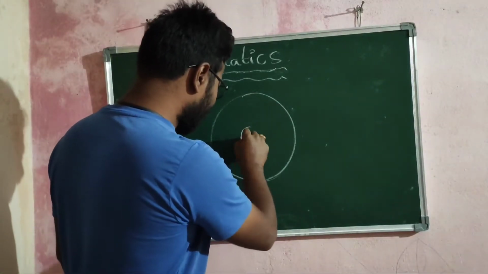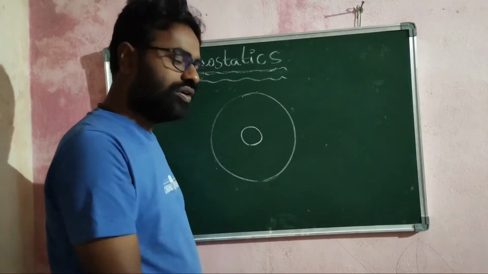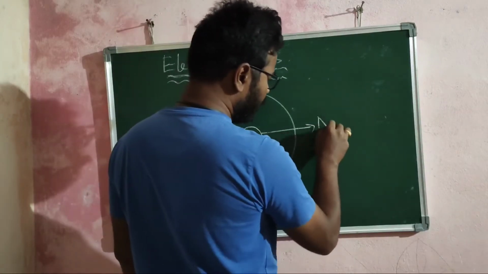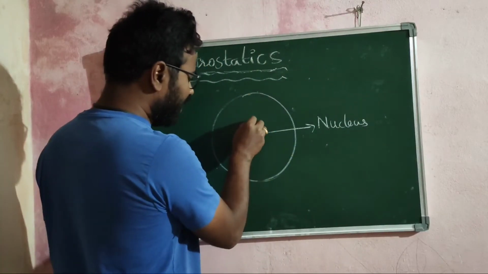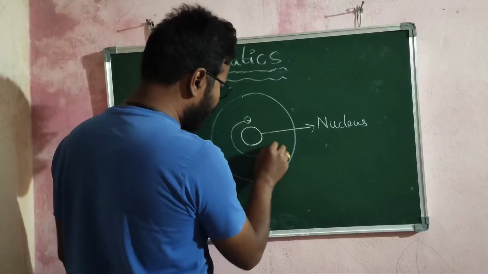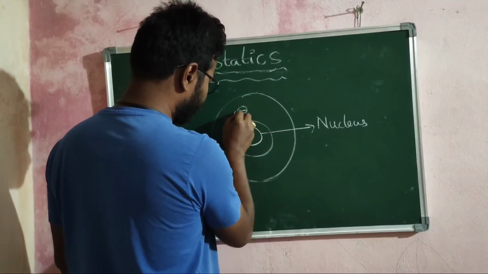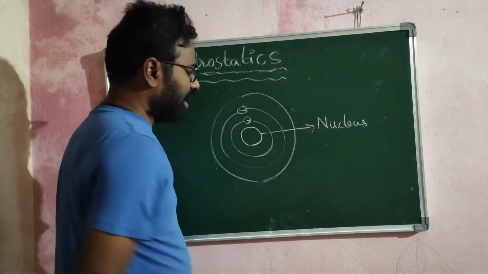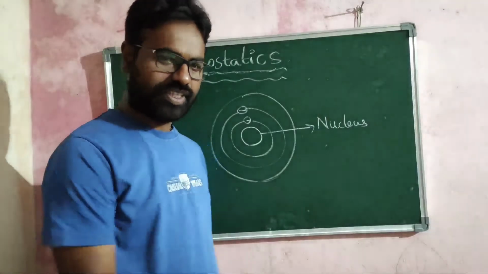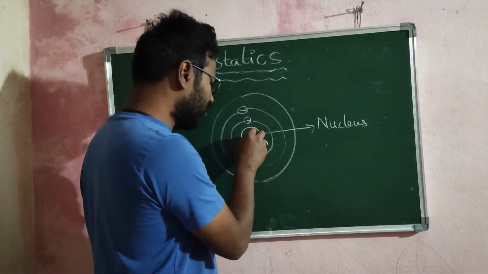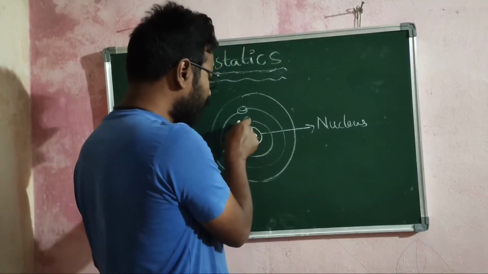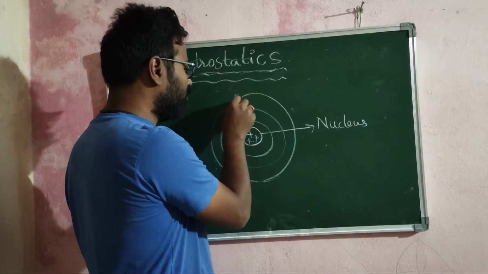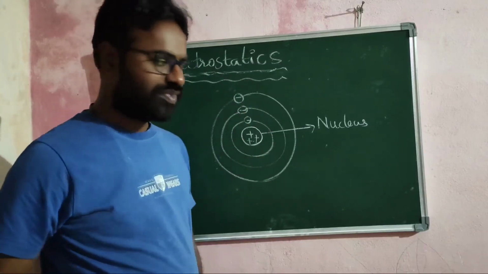That means the atom has a nucleus at the core, and the negatively charged electrons revolving around the nucleus. An atom is a neutral one. That means the amount of positive charge that is there in the nucleus is equal to the amount of negative charge that is revolving around the nucleus.